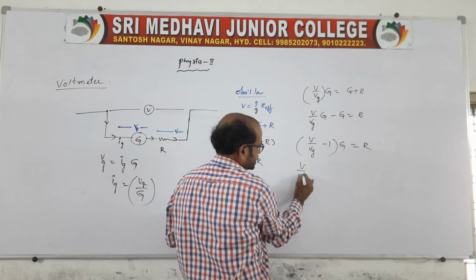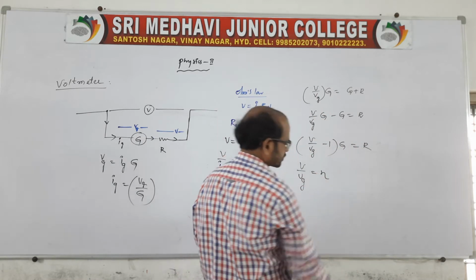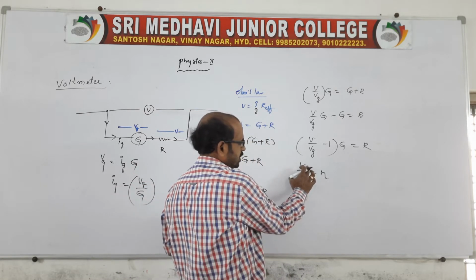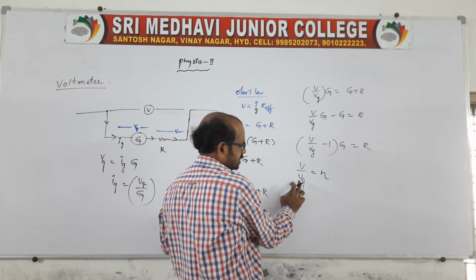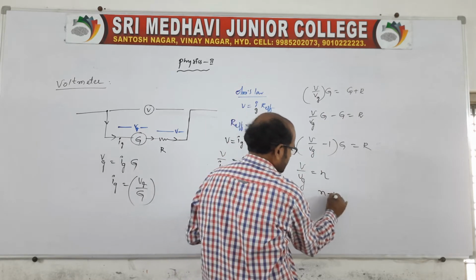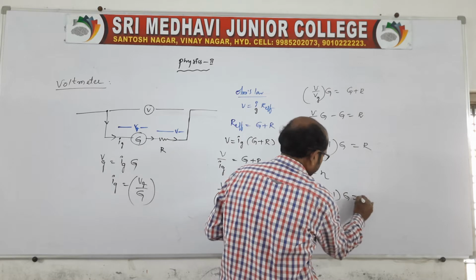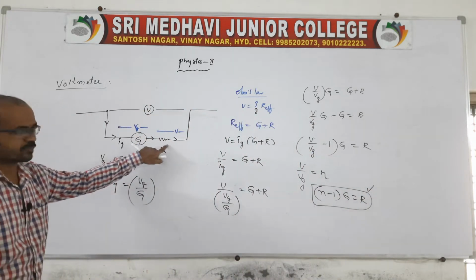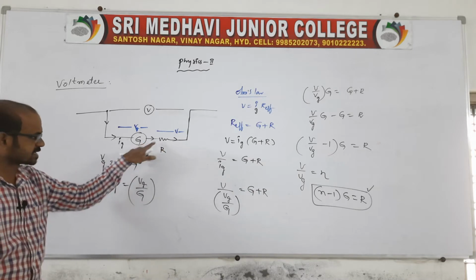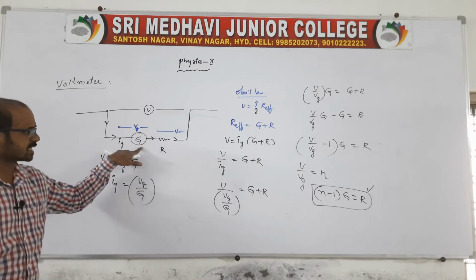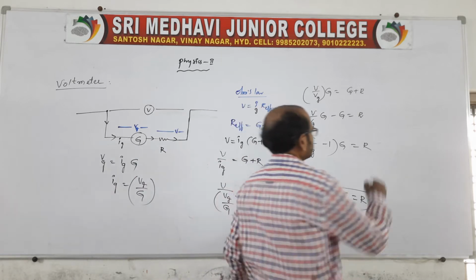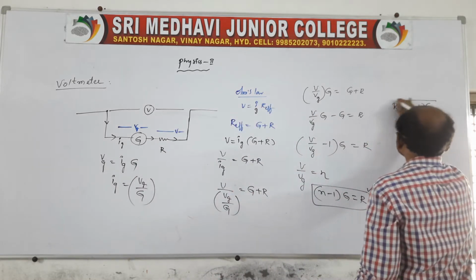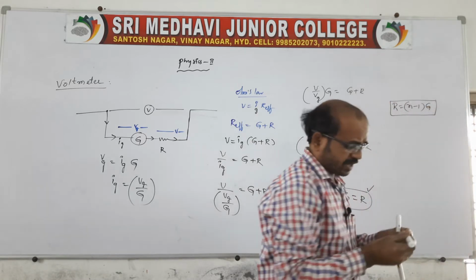Here V by Vg is nothing but N, the ratio of the potential differences across the high resistance combination and the galvanometer. So (N minus 1) into G is equal to R. This is the resistance of the voltmeter connected in series to the galvanometer. For that resistance, capital R is equal to (N minus 1) into capital G. This is the final expression.